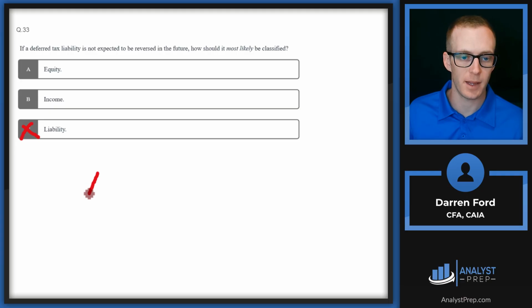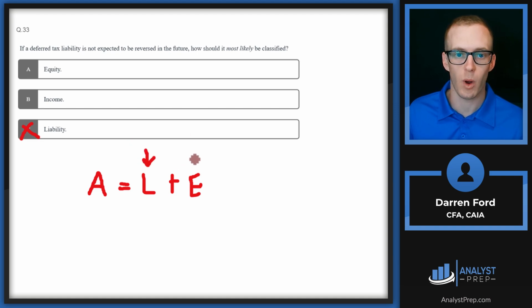So thinking about it from an income statement versus balance sheet standpoint, if we have assets equal to liabilities plus equity, our assets are staying static. Nothing's changing there. So if our liability goes down, what do we need to do to offset that? We need to increase our equity. And so it's going to make most sense to recognize this as equity on the balance sheet, not through the income statement, because it isn't technically income. It's something that's not going to be outgoing anyway.